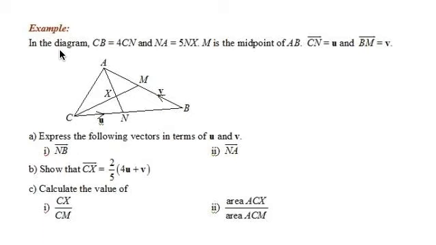Okay, so now we're supposed to express the following vectors in terms of u and v, NB and NA, and then show that SX is equal to 2/5 of (u plus v). Calculate the value of the area of